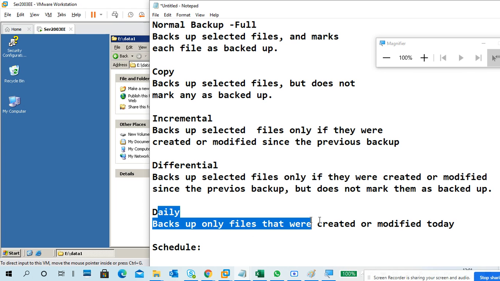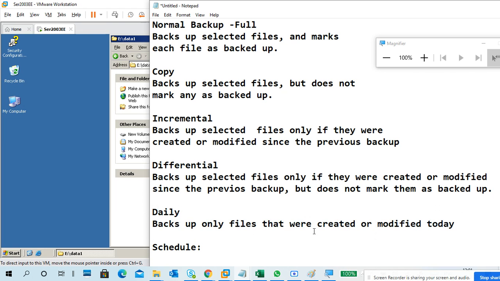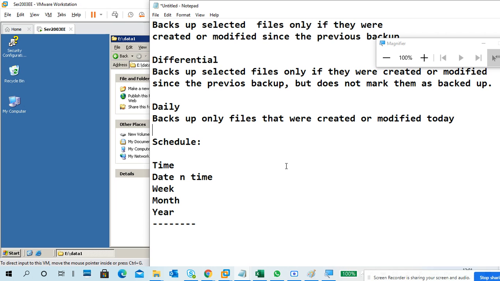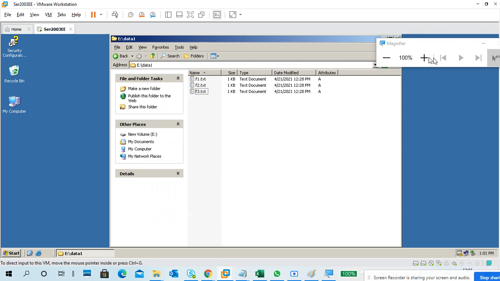Next one is daily backup. You can take a backup of whatever data was created today, that day, based on that date only. Schedule, we can schedule the backup next.